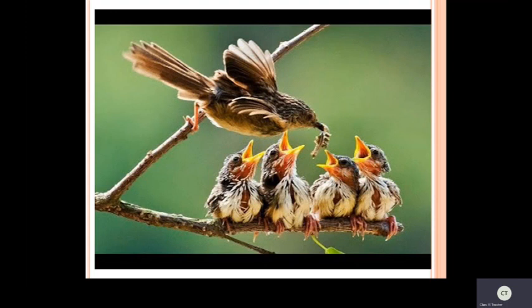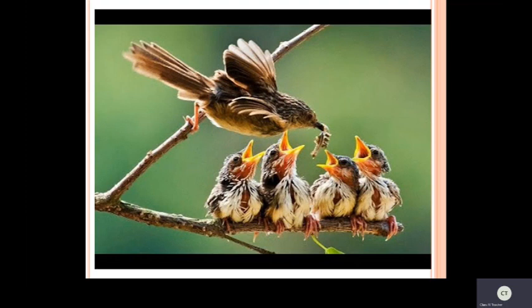Generally, see this picture? Yes. Generally, some birds may carry fruits, and some birds eat insects. They may eat fruits, worms, insects, different kinds of food. See, it is carrying one worm and giving it to their babies. Directly it is feeding. With the help of the beak, they are putting it in their mouth.